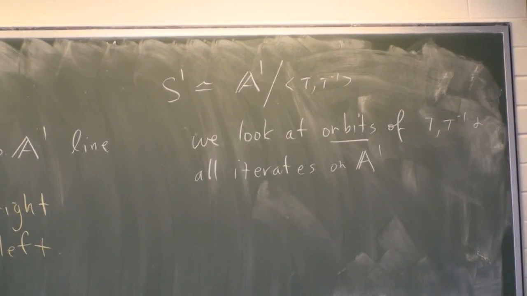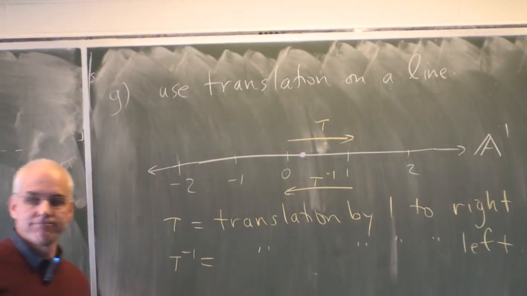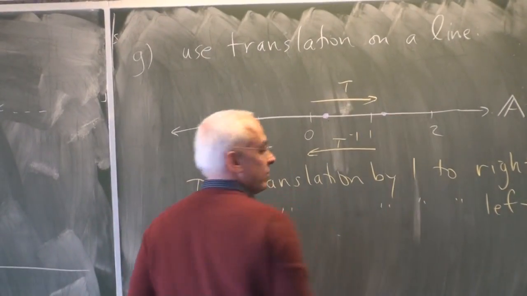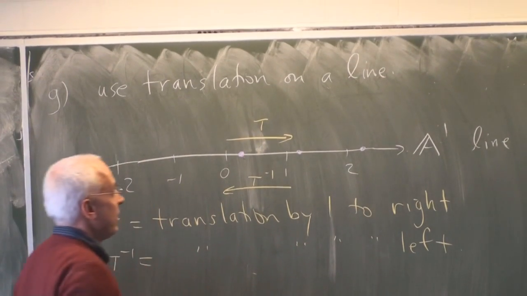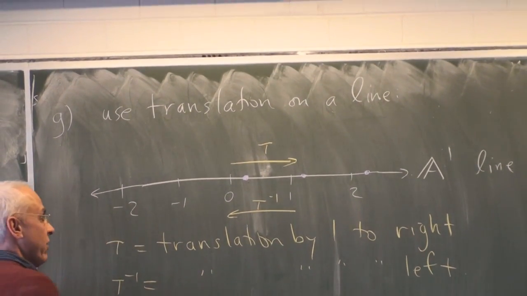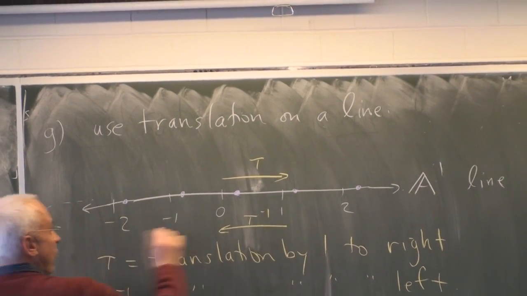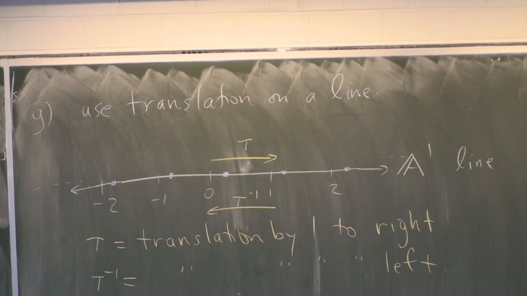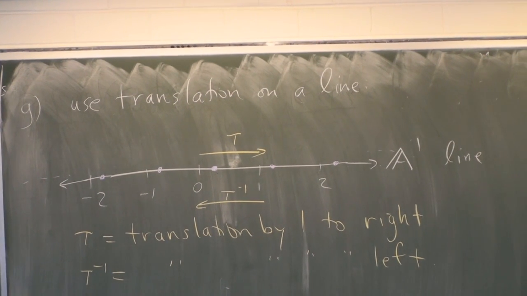What does that mean? So we choose a point. Let's say that one right there. If we apply tau to it, well, we get that point there. If we apply tau to that, we get that point there. If we go backwards by applying tau inverse, then we get this point here, and then this point here, and so on. So we get a whole family of points. And let's think of that whole family as somehow connected.